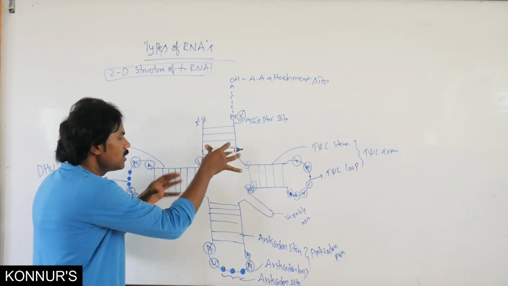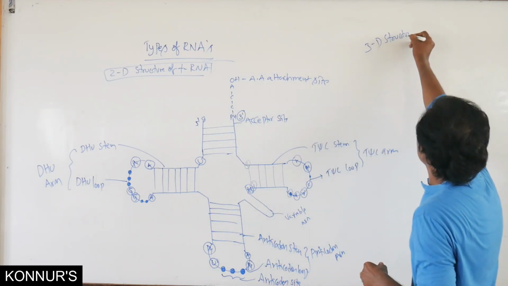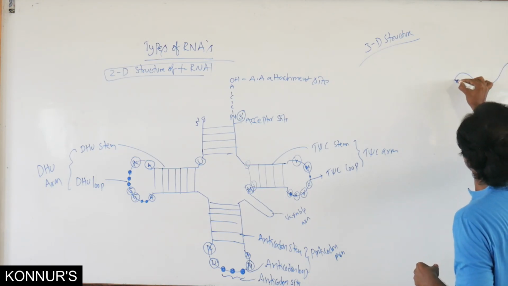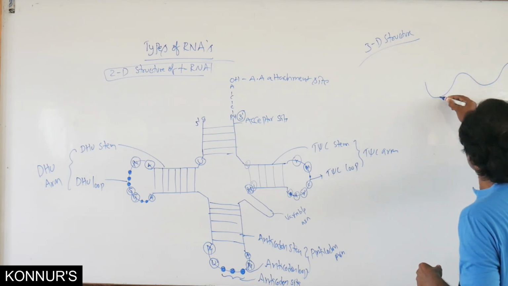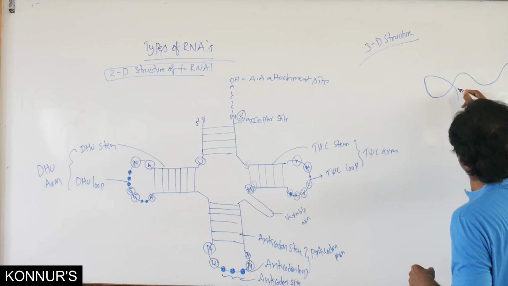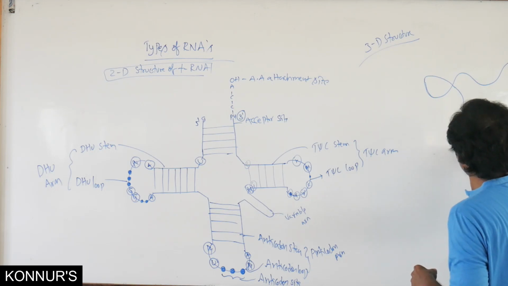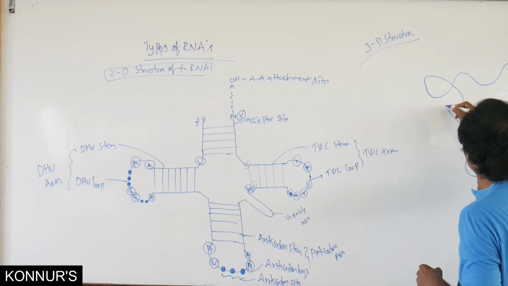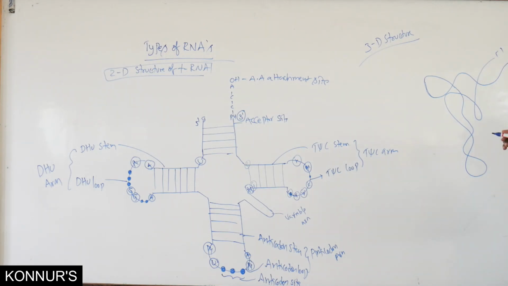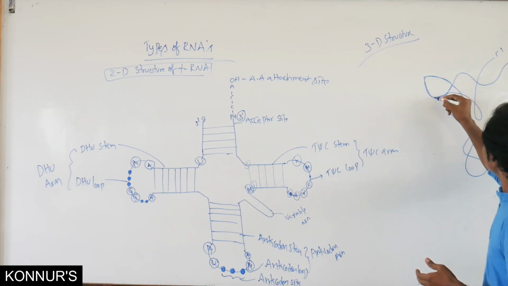So this is the 2D structure. Whereas in the 3D structure, this is the 3 prime and 5 prime end. In the L shape, this is the T-psi-C loop.